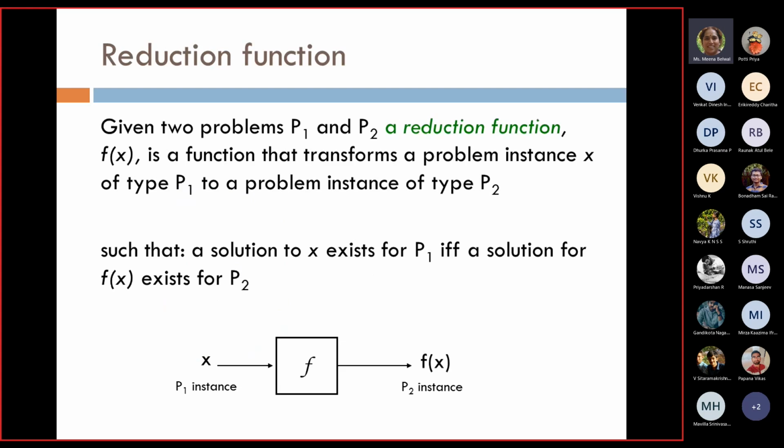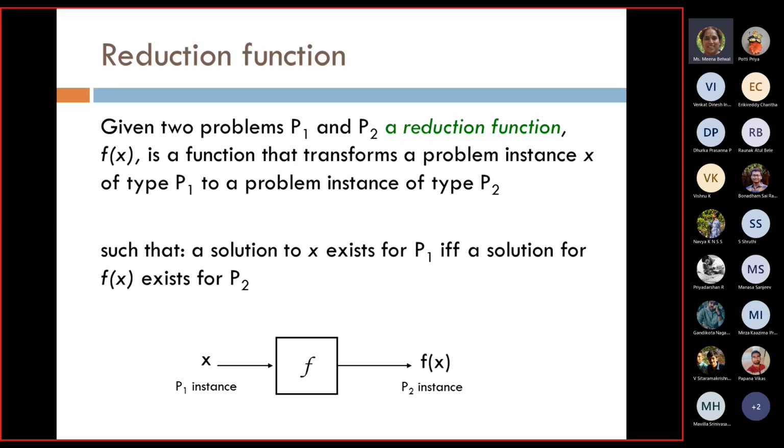Now, before talking more about NP problems, we have discussed so far that we are able to verify their solutions in polynomial time. The next thing that we are going to talk about is NP hard problems. So what exactly is an NP hard problem? We say that a problem is NP hard when any other problem can be reduced to this particular problem.